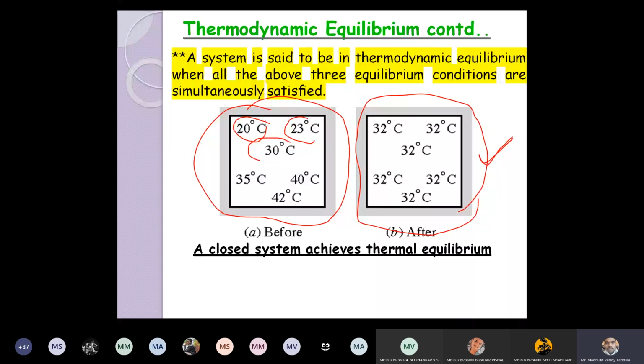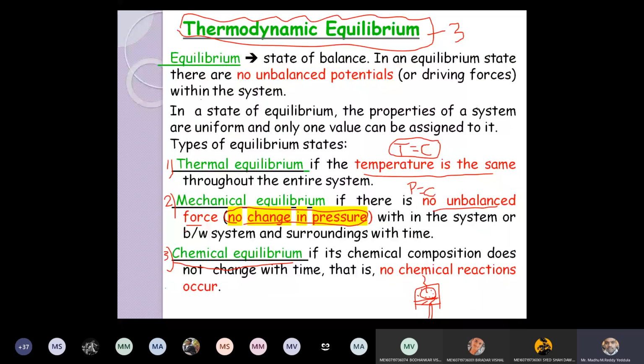Okay, so with this, we will stop today. What we discussed today was a very, very important concept. We discussed what is the state of a system, what is the path, what is the process, what is the cycle. What is a state diagram? If you represent state on a diagram, that is called a state diagram. Usually, state is represented by a point on a diagram.